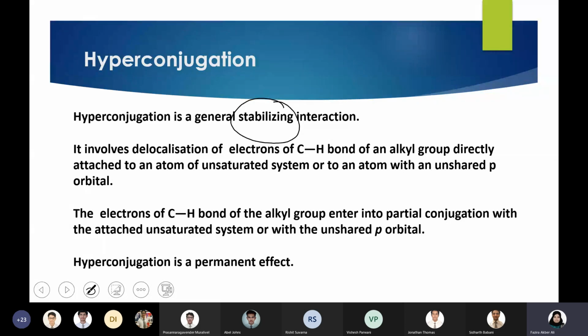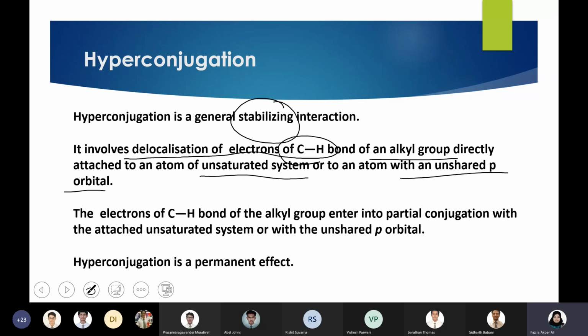This is a stabilization interaction. What really happens is the delocalization of the CH bond electrons of an alkyl group. The electrons of the CH bond of an alkyl group will be transferred either to an unsaturated system or to an unshared p orbital.